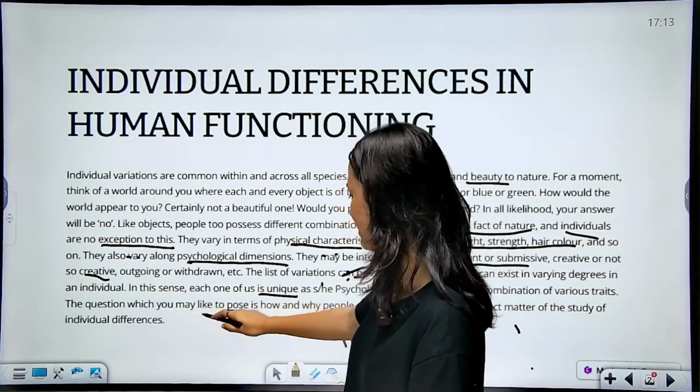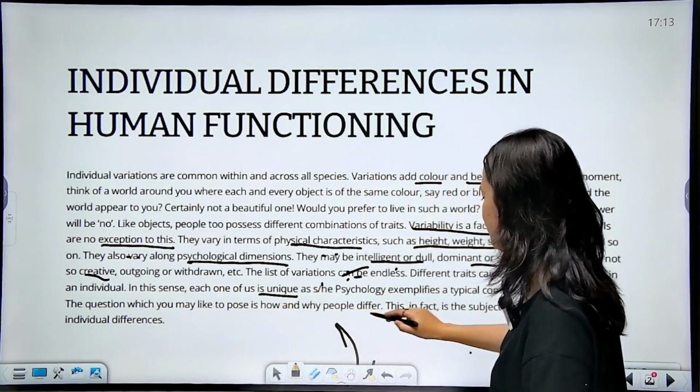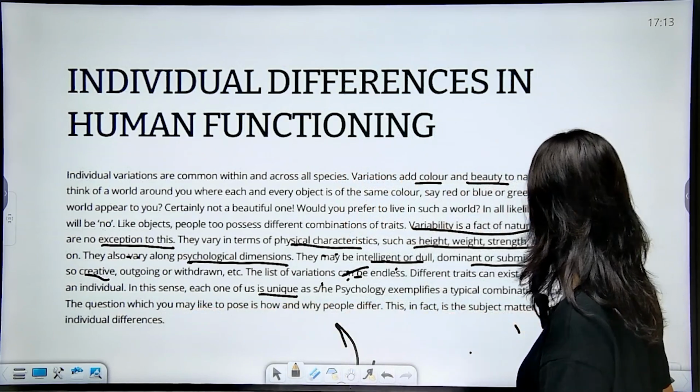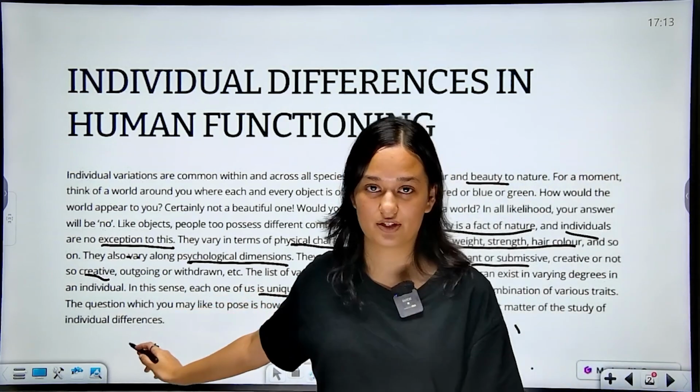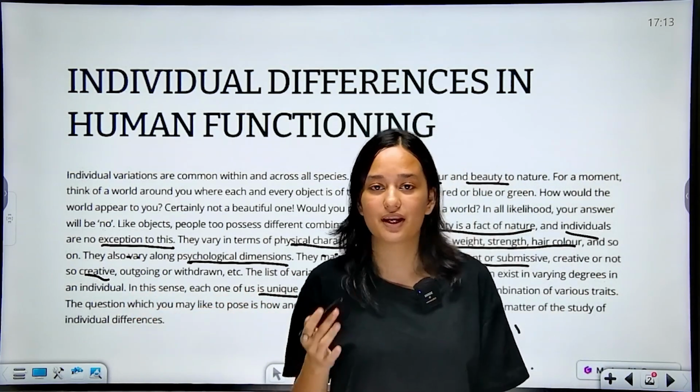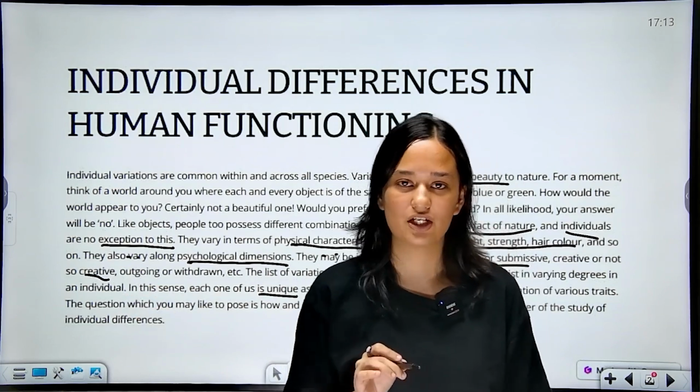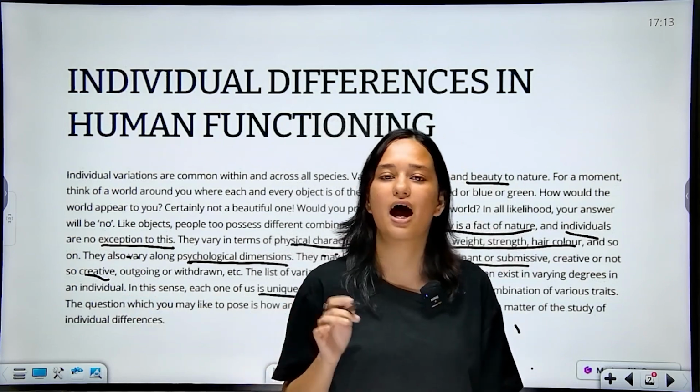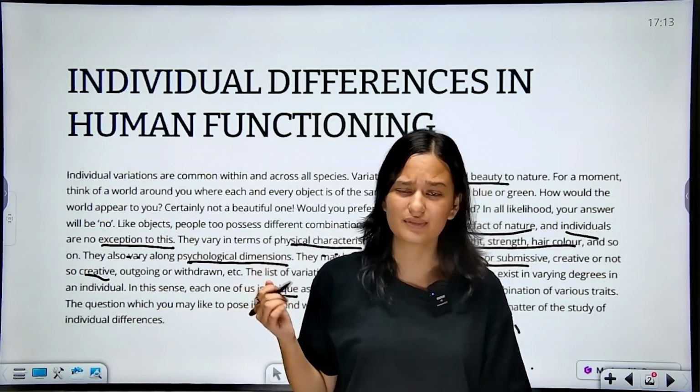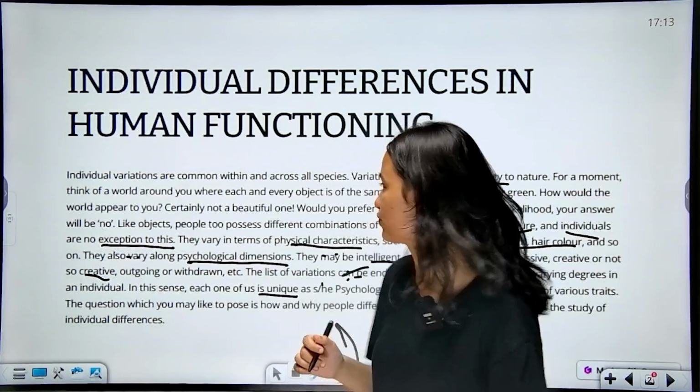The question which you may like to pose is how and why people differ. This is in fact the subject matter of the study of individual differences. We are going to study why you and your friends differ from each other and in what aspects, and how you can assess it, and what are the methods to do so.